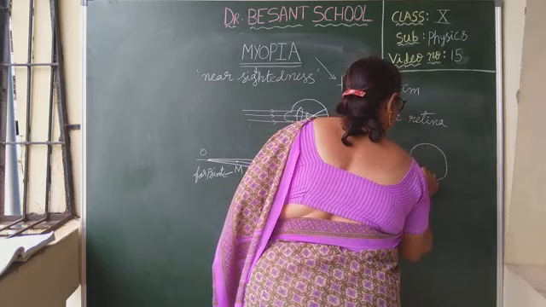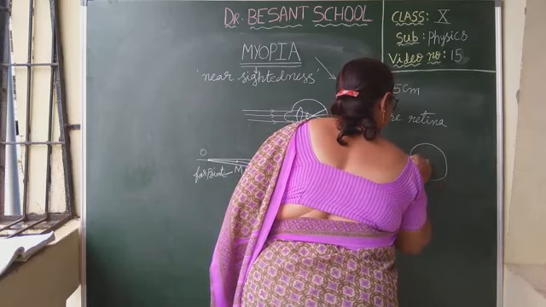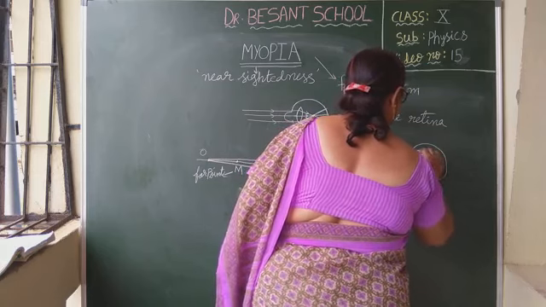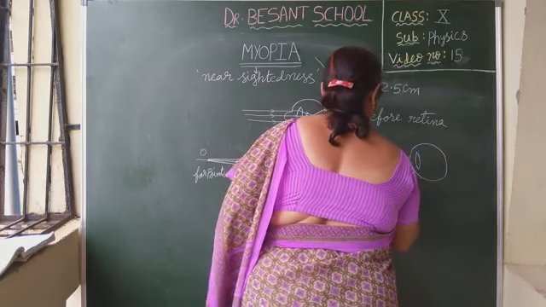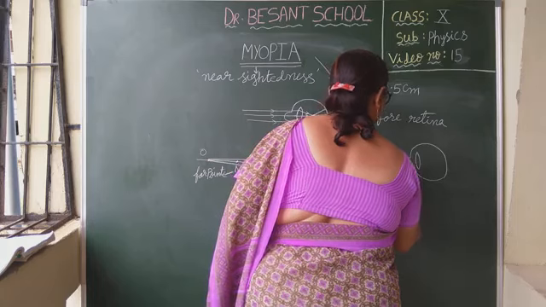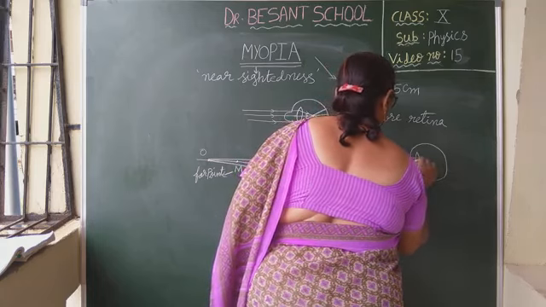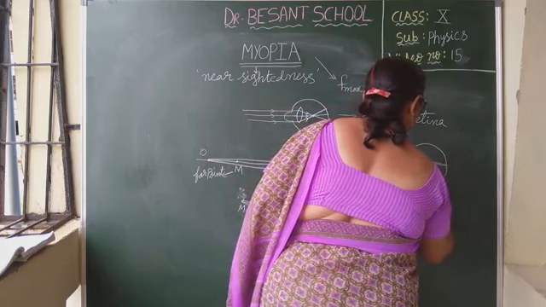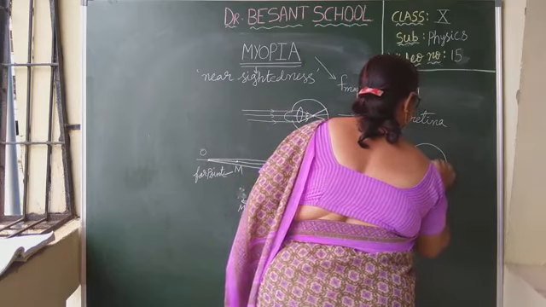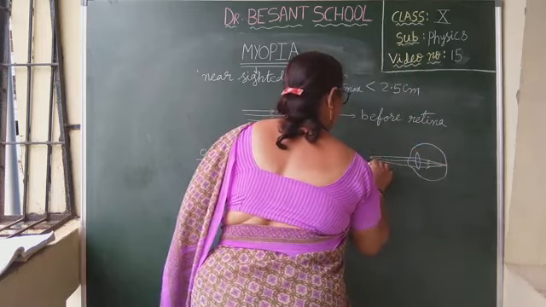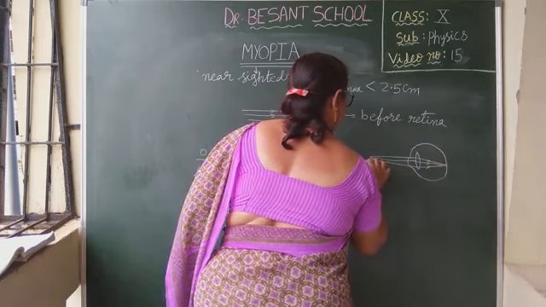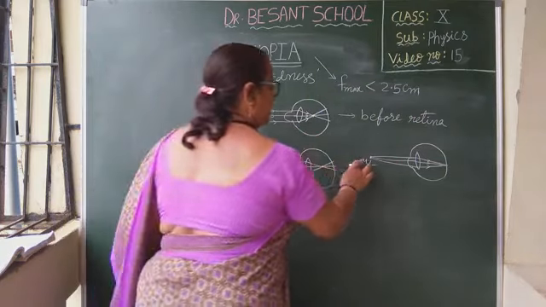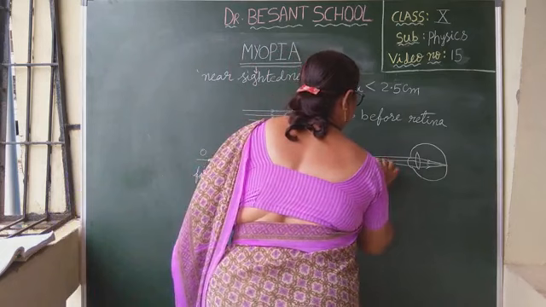And suppose if the object is, let me take another example. The object is placed at the least distance of distant vision, or the object is somewhere here.